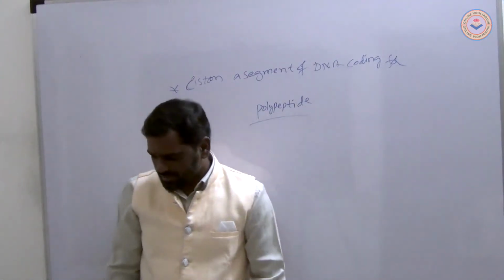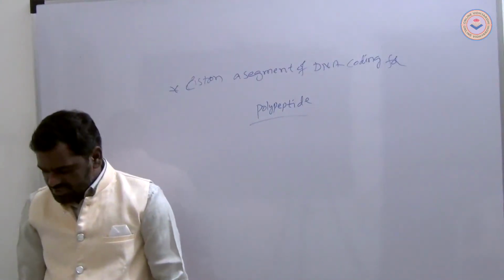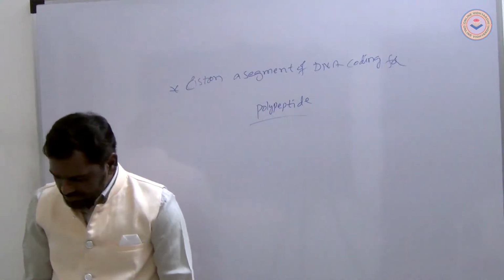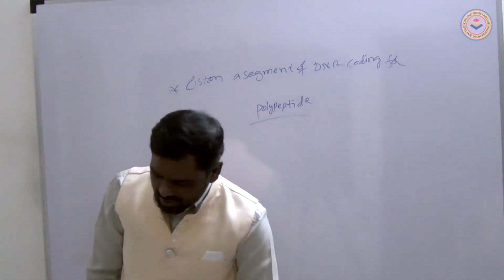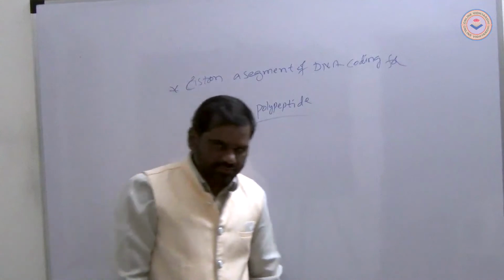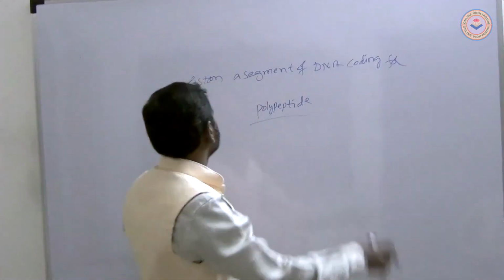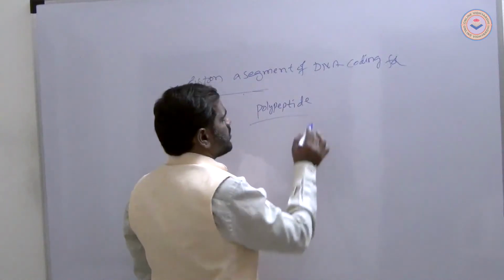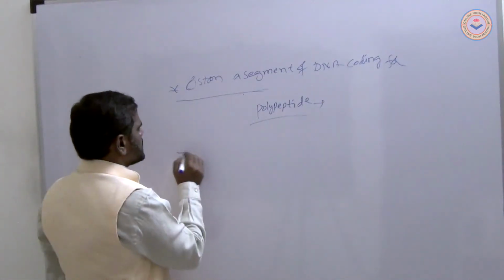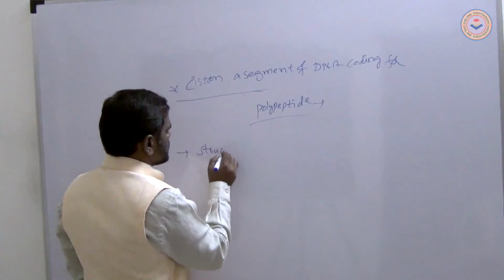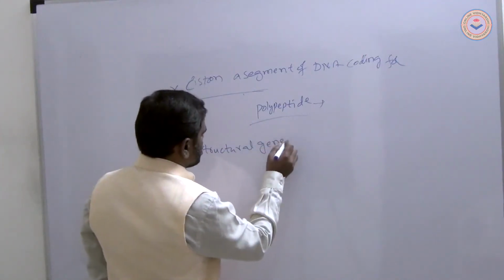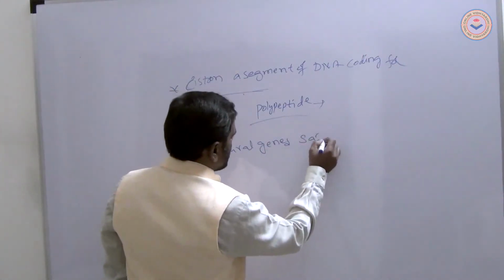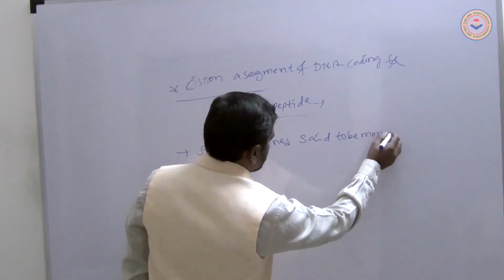Next, the structural gene in a transcription unit can be said to be monocistronic. Simply, cistron means a segment of DNA coding for a polypeptide. The structural genes are said to be monocistronic.